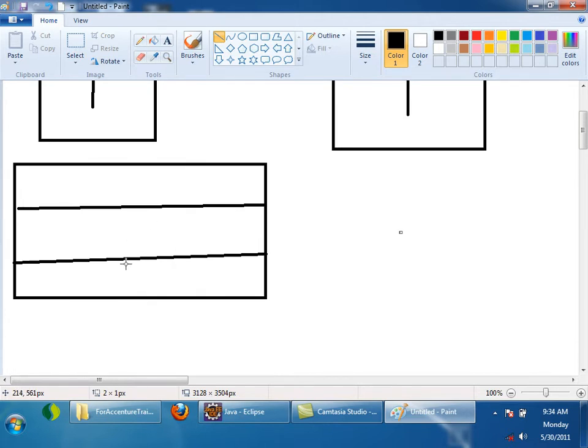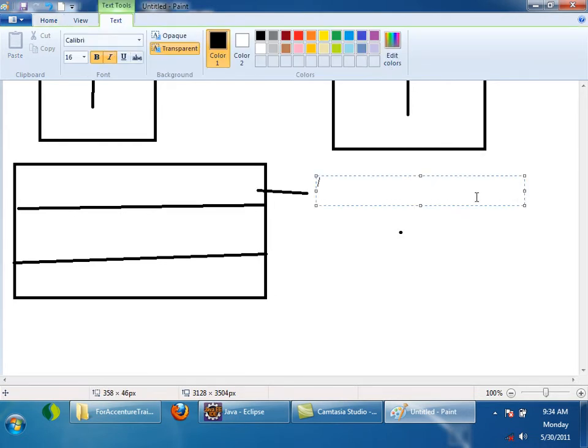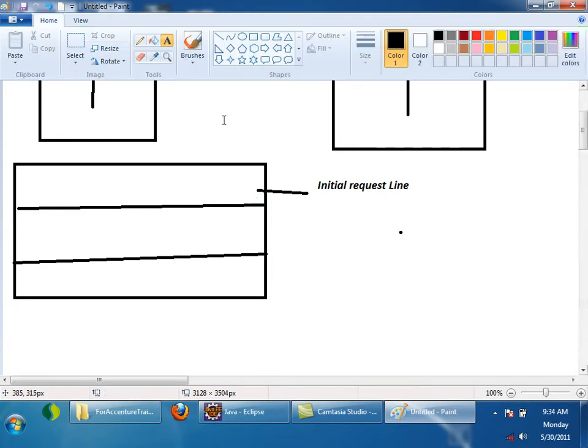I divided it into three parts. First part is called the initial request line. Here again, this initial request line is divided into three parts.